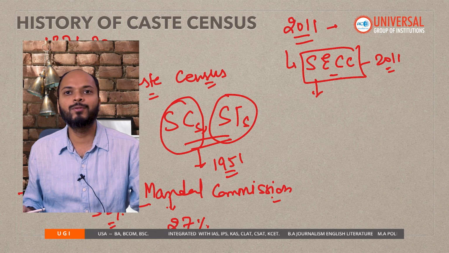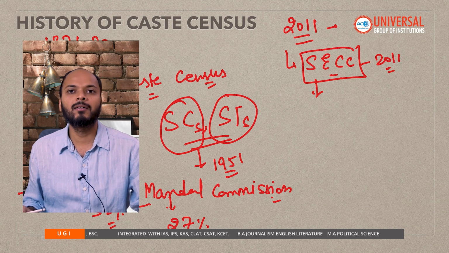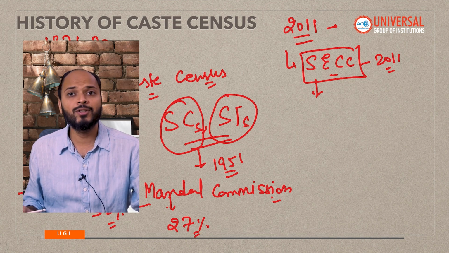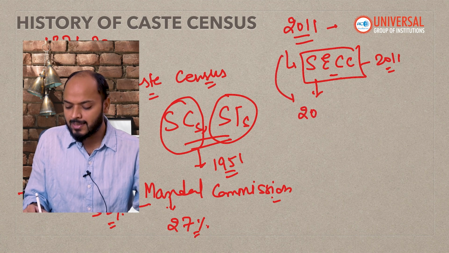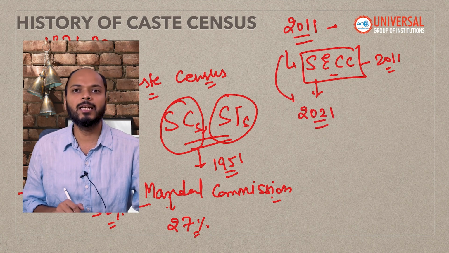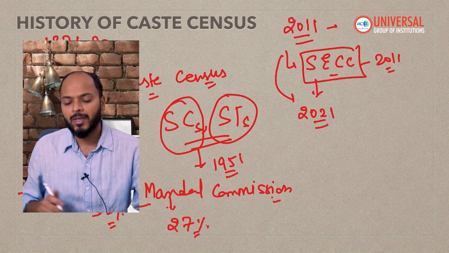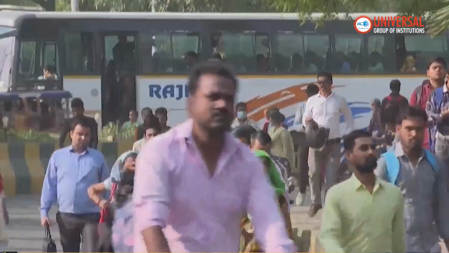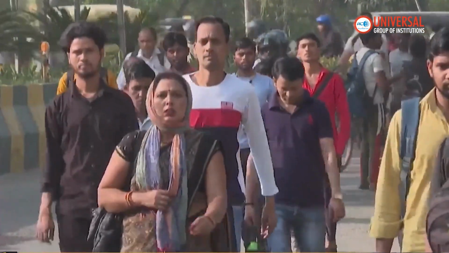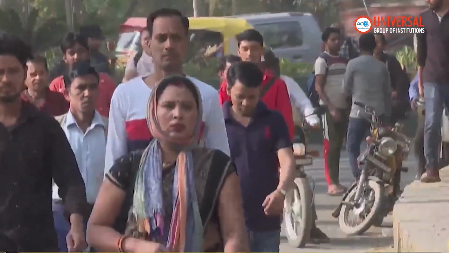Now, for the last few years, there has been a demand by opposition parties that we should have a caste census. After 2011, the next census was due in 2021, but because of COVID, the 2021 census has been delayed. Let us see when this census will start. Experts are saying, and the government is indicating, that in 2026 we might start this census activity.